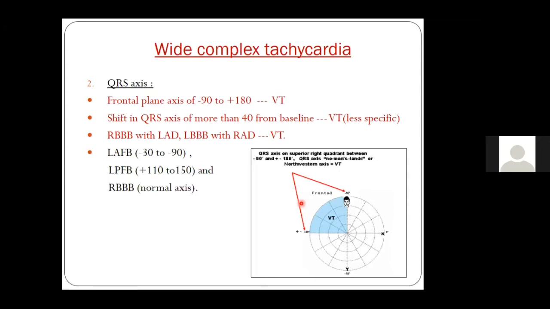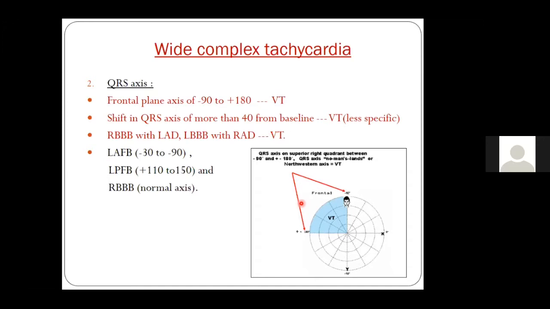One very important point in a patient with ventricular tachycardia is this: in any ECG where you see an LBBB morphology, however the axis is a right axis, or you see an RBBB morphology VT and the axis is left axis, you can very confidently tell that you are dealing with ventricular tachycardia. So any RBBB with left axis and any LBBB with right axis means you're dealing with ventricular tachycardia.